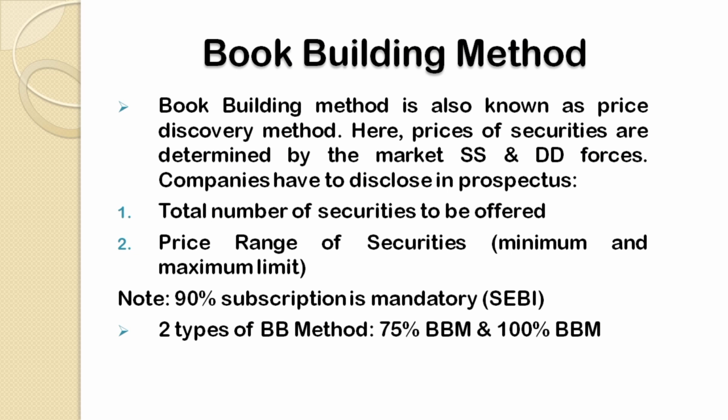Also, here I would like to specify one more thing about the price range. As per the SEBI regulations, the maximum difference between both the limits, that means the maximum and minimum limit, should not exceed 20%.